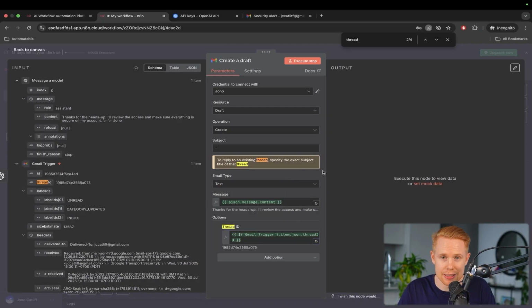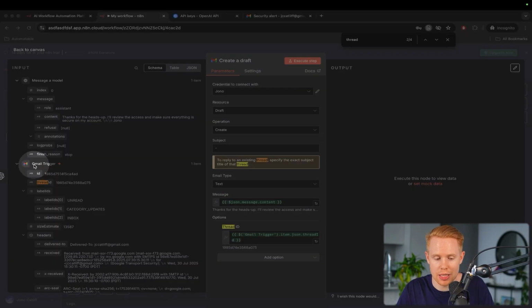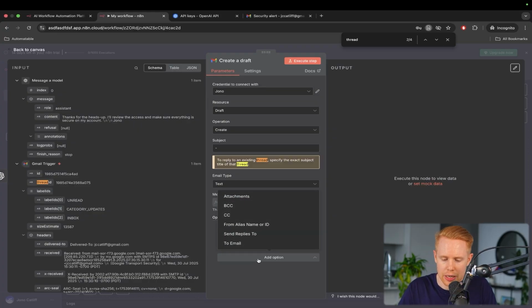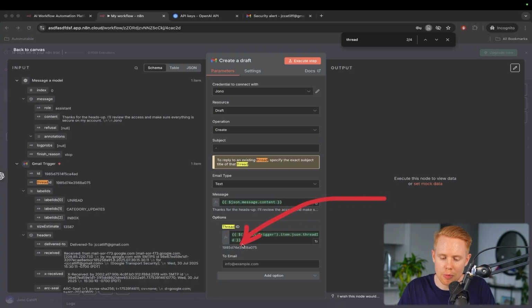Okay, so we're passing in the existing thread ID. Anytime we receive a message from Gmail, it will contain all this information, such as the thread ID. We're going to add in one more option here, and we're going to enter in a to email. So this is specifically replying to a particular person. Let me give you an example of why this matters.